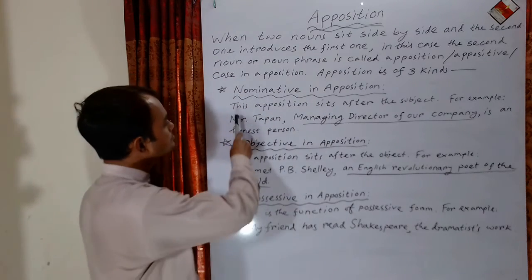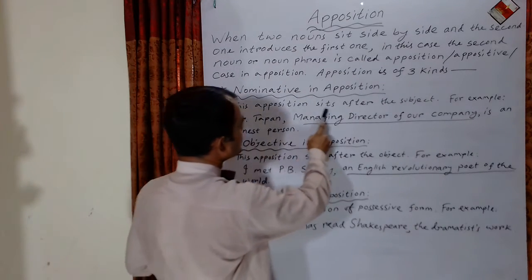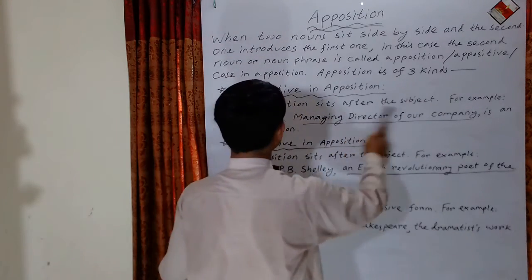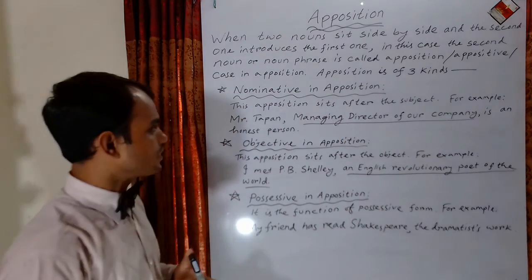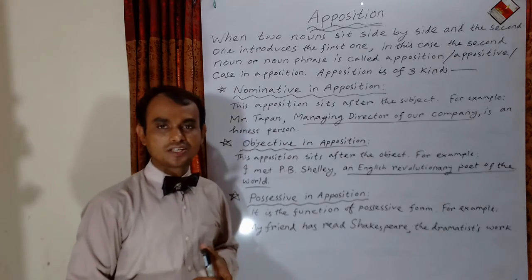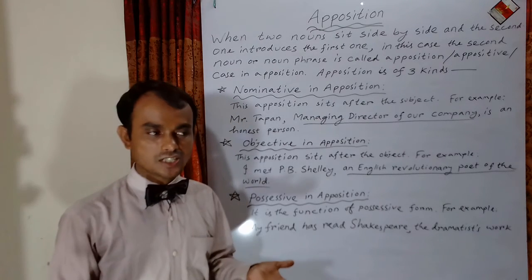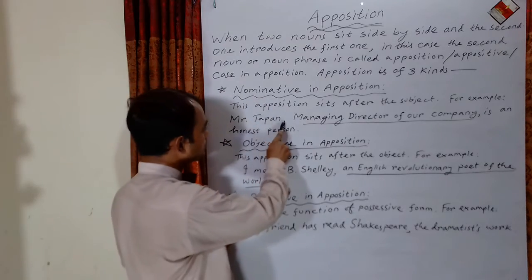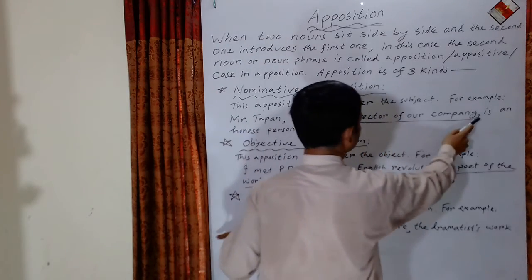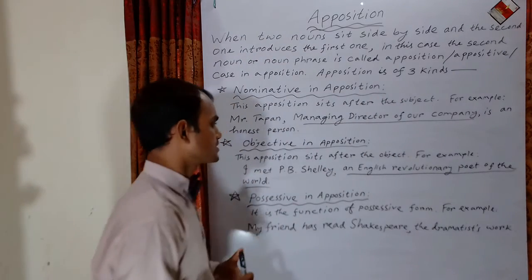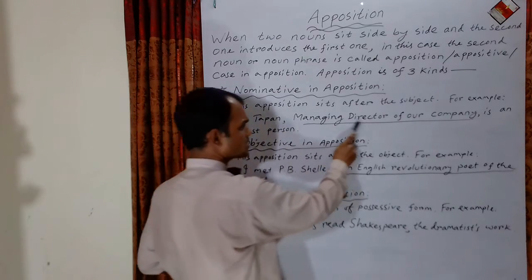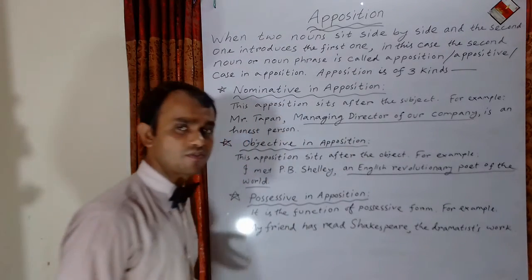Nominative in apposition: this apposition sits after the subject. For example, Mr. Tapan, managing director of our company, is an honest person. Whenever you see any apposition, you will find the punctuation, that is comma. Mr. Tapan is a noun, managing director of our company is another noun phrase.